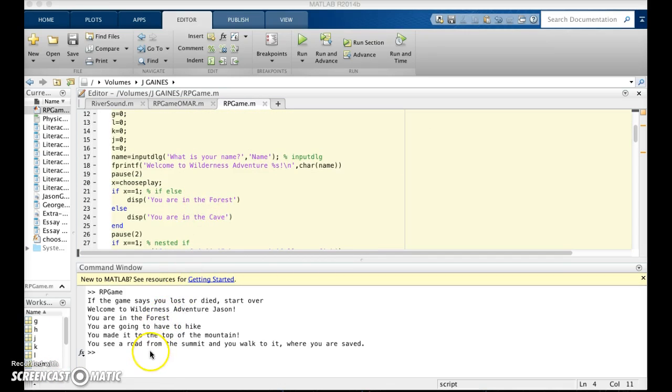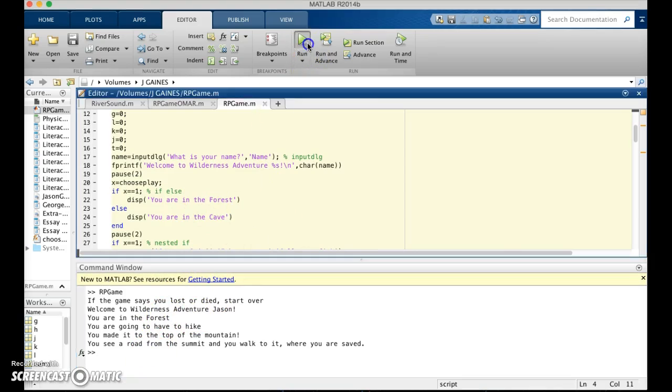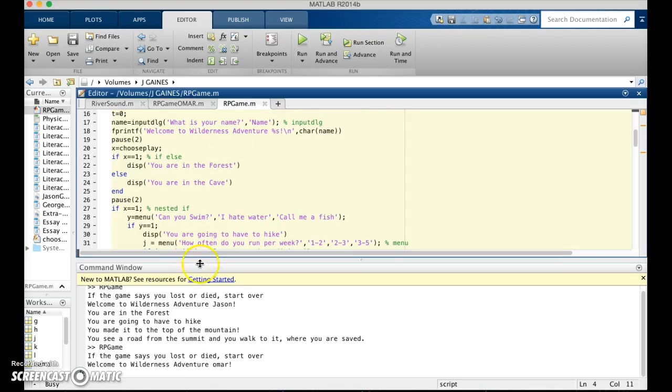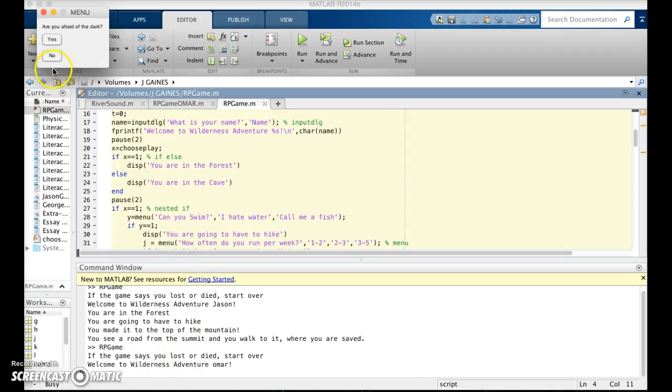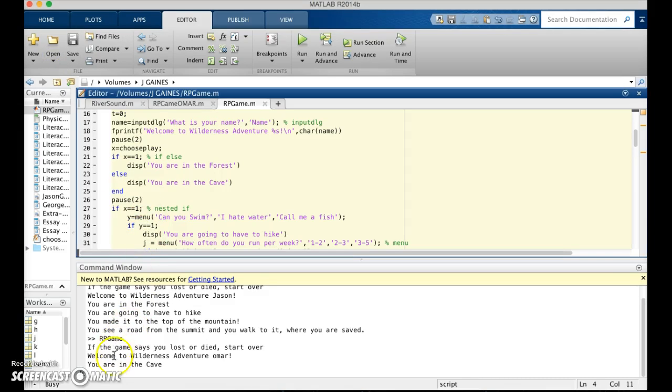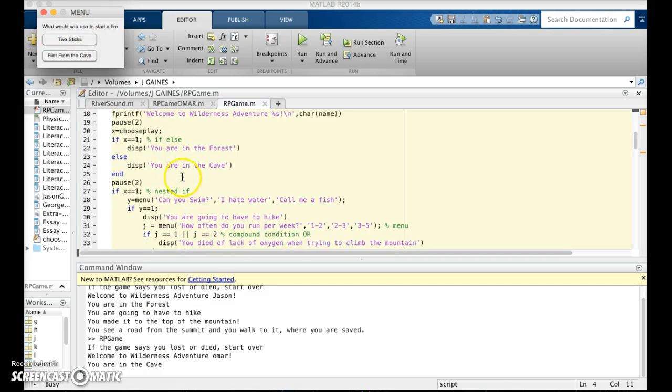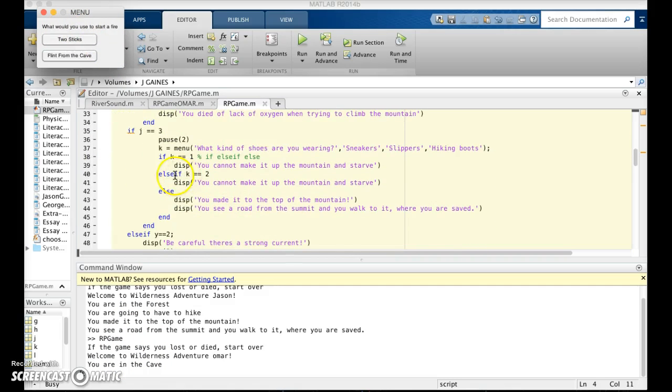Going back to the beginning, as we run it again, as we lived in the past trial, we have the input DLG again, and we input a name that is saved. It says welcome to Wilderness Adventure, and are you afraid of the dark? We say no. Now it displays that we are in a cave, and we have 2 options here through the menu.